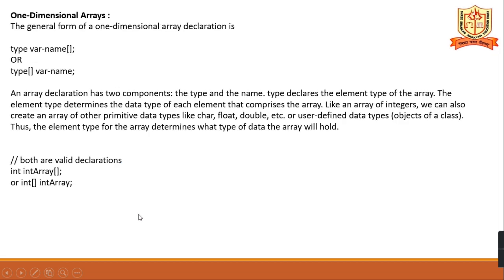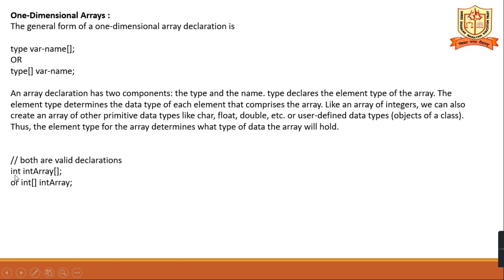So how do we declare an array? We will see that. One-dimensional array. The general form of a one-dimensional array declaration is, first, what? The type, the data type, and the variable name followed by square brackets. This is also correct. And the other one is the data type followed by square brackets and then the variable name.